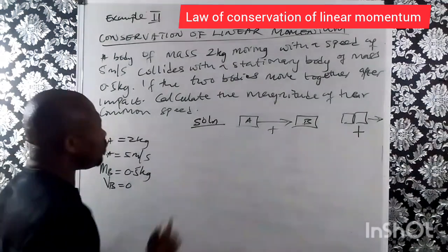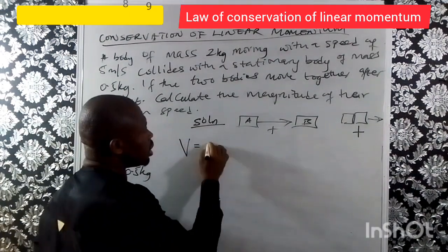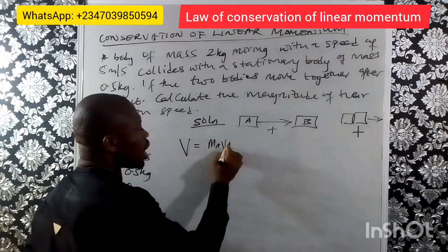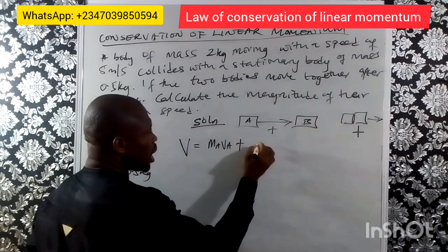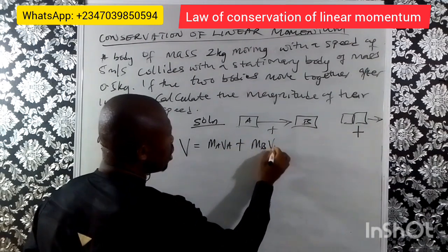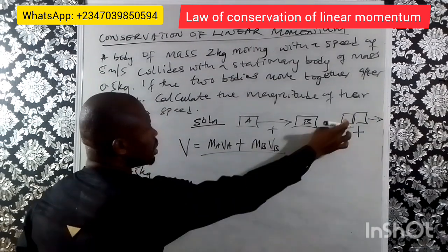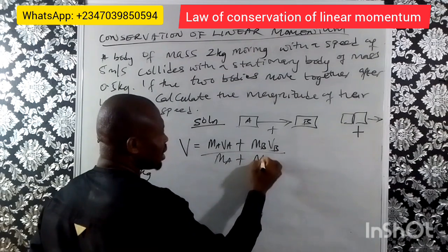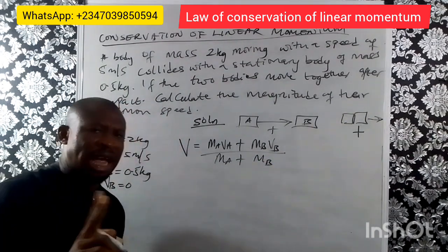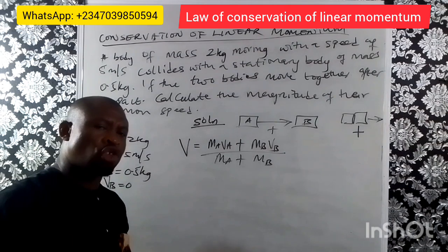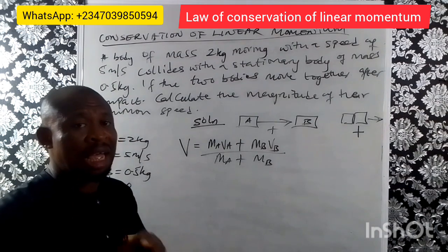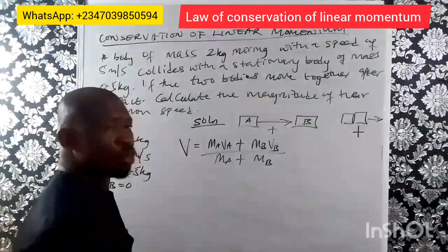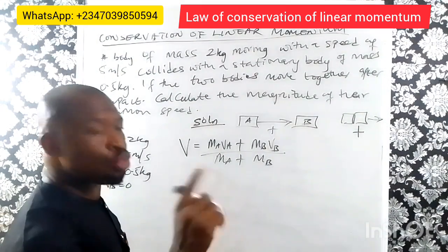So we now have that their common speed V is MAVA, you put this plus sign here, MBVB all over mass of A and B, MA plus MB. Do not mistake a minus for plus when you are supposed to put a plus, please. Or when you're supposed to put minus, put minus.